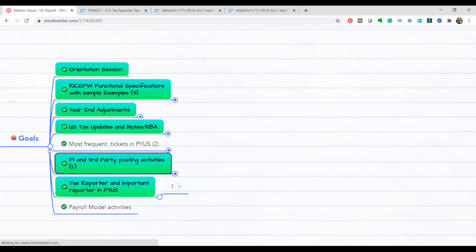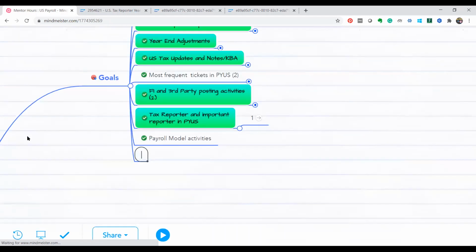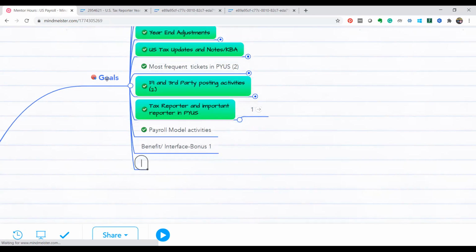But actually, I will cover that in tomorrow's session. Okay, I got you. Benefits, as I was saying, is a bonus module. I will be discussing benefits and any other interface in 2 sessions, because benefits itself is a vast module. This is one of the bonus sessions for you, bonus session number 1. Another session I will be covering tomorrow only.